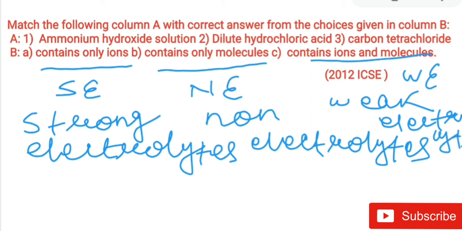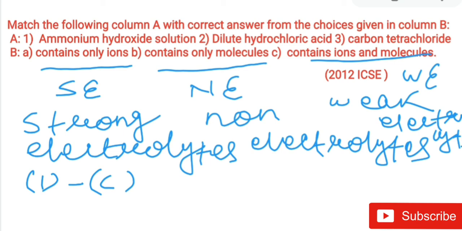Okay children, now see what column A contains. Column A contains examples of the strong electrolyte, non-electrolyte and weak electrolyte. Ammonium hydroxide solution is a weak base, so it comes under weak electrolytes. So you can match it. What will be the matching for option 1? It is a weak electrolyte, which means it contains both ions and molecules. So you write 1 matches with C.